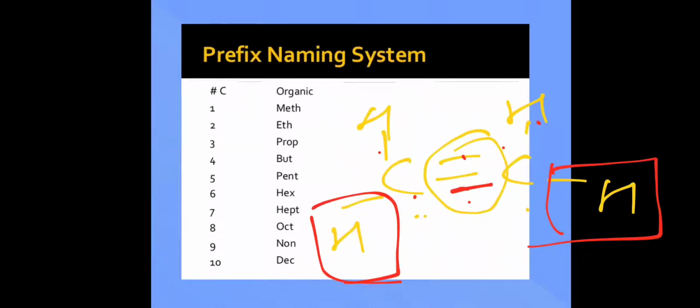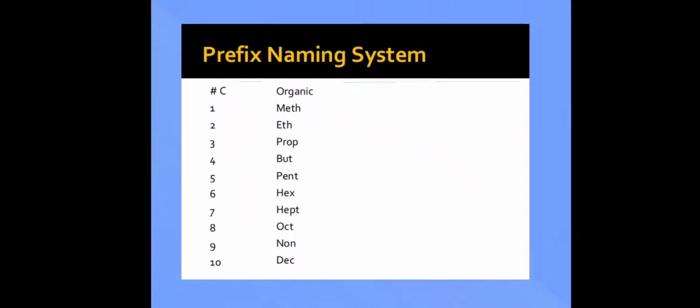So again, let's see how the naming goes. If it is having 1 carbon atom, it is named a meth compound. If it has 2, it is an eth compound. If it is having 3, it is called a prop compound: propane, propene, propyne. If it is having 4 carbon atoms, we call it but compounds. It is prefixed with but, so it can be butane, butene or butyne. Next comes 5, 6, 7 onwards. It is easy. It is as per their geometrical names, that is pent, hex, hept, oct, non and dec.